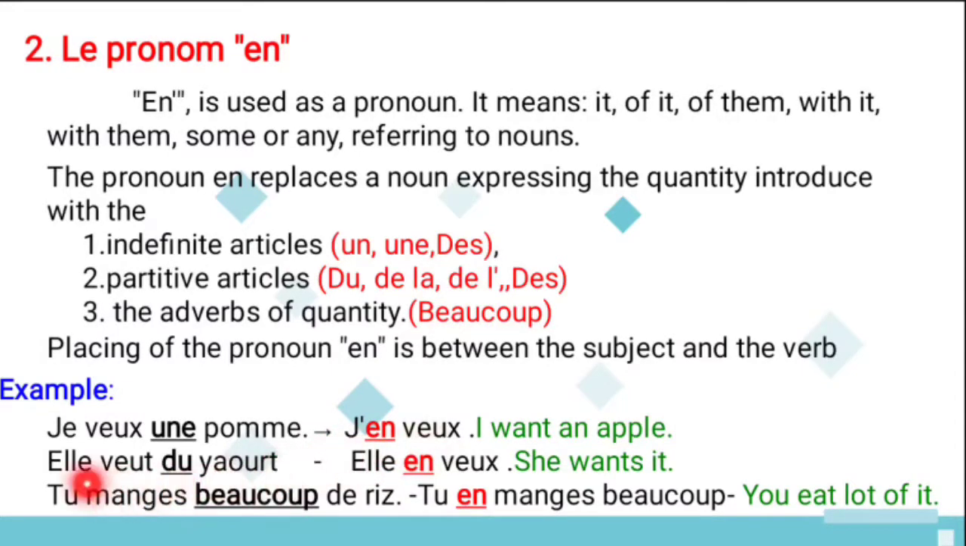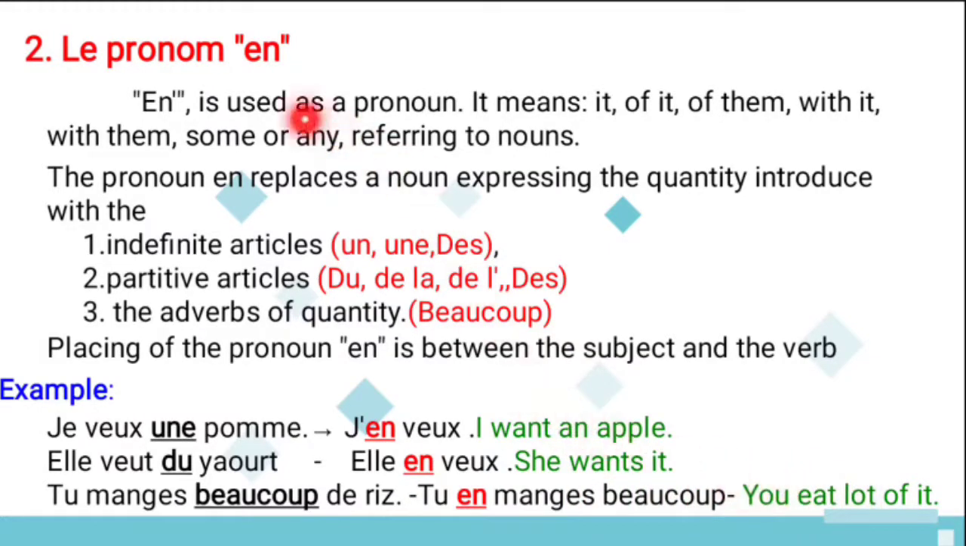And next one is elle veut du yaourt. So she wants some curd. It's a type of curd, yogurt. And what is the answer? Elle en veut. So this en refers to what? This thing, the du yaourt. It means she wants it. And next, tu manges beaucoup de riz, and you eat a lot of rice. So instead of this beaucoup, we have to add en. That is, tu en manges beaucoup. So you eat a lot of it.